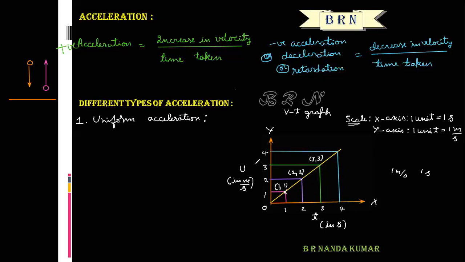So this graph clearly shows the velocity of a particle changes. Here the velocity is not constant, right? The velocity changes by equal amounts, because for every 1 second, the velocity of the particle increases by 1 meter per second.